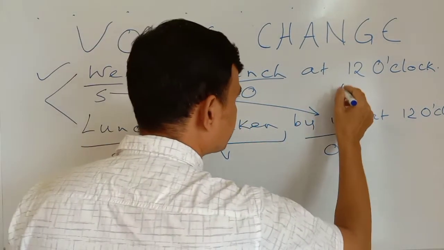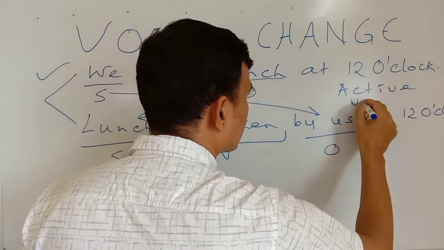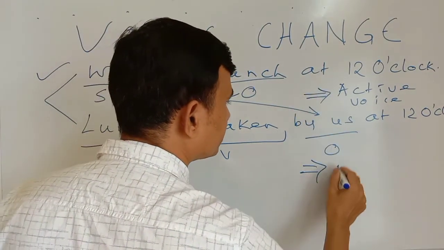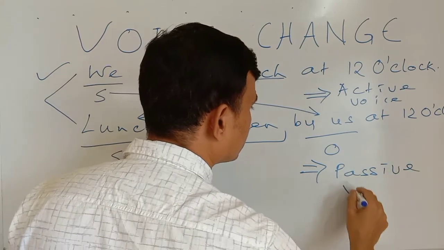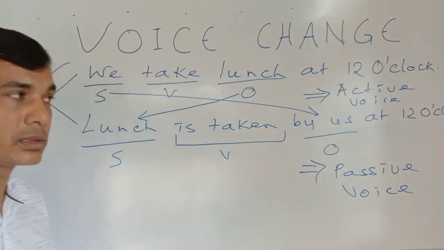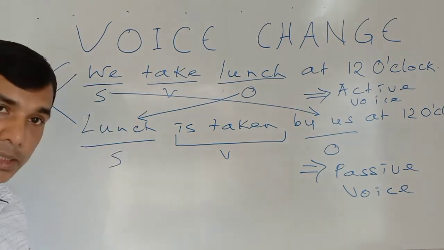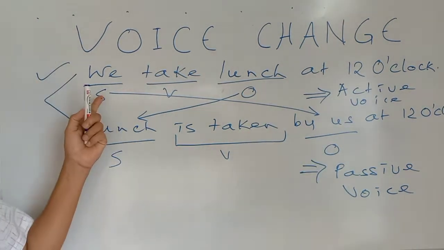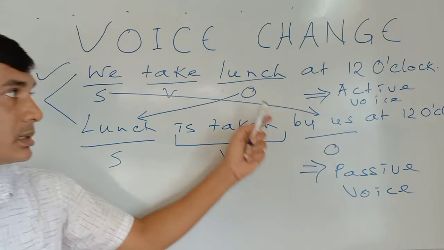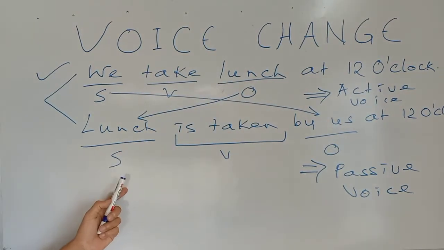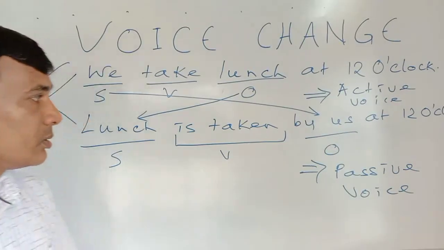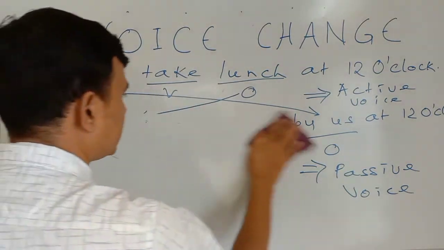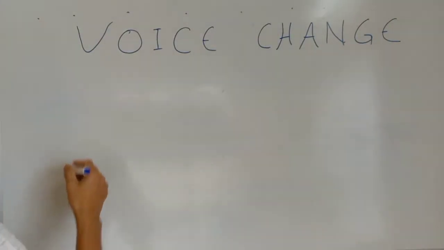We can write here active voice, and we can write here passive voice. Remember this, when the subject is active, it is active voice. When the subject is not active, it is passive voice. That is, the subject has become the object of the sentence. Look at the three sentences.